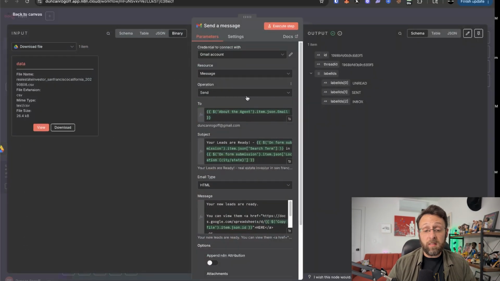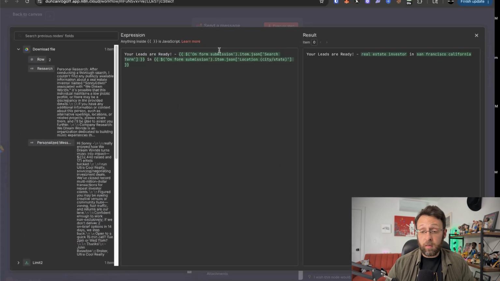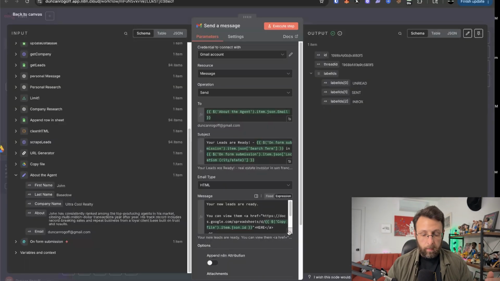And then we're just sending a message, sending it to the email from the about section all the way in the beginning. So again, you can update this for your business, a team member, a client, whoever, and we're just personalizing the message. And it just says your leads are ready. And then it's just the search terms, real estate investor in San Francisco. And I didn't include the date here because your email will automatically be dated. And the last thing is the message.